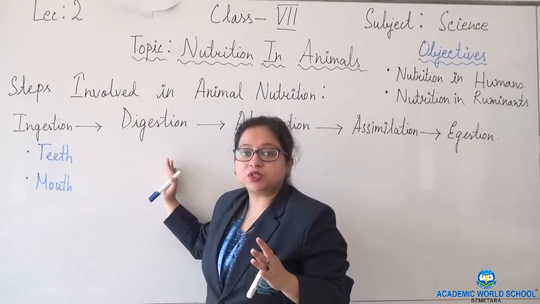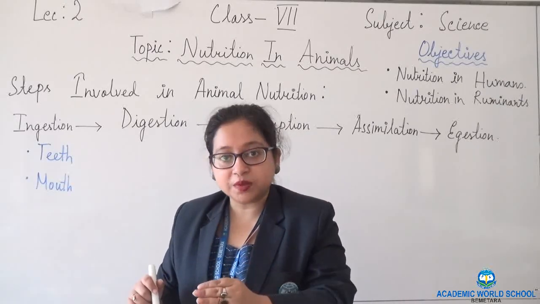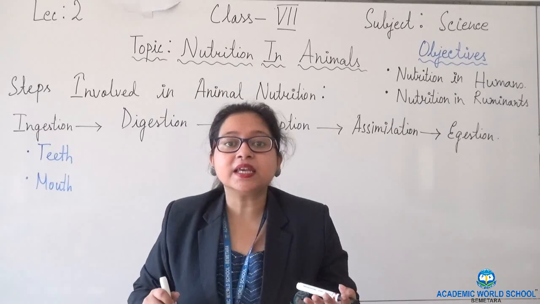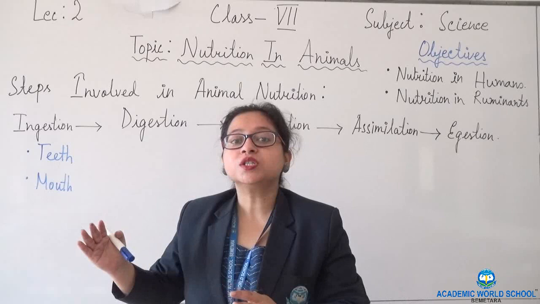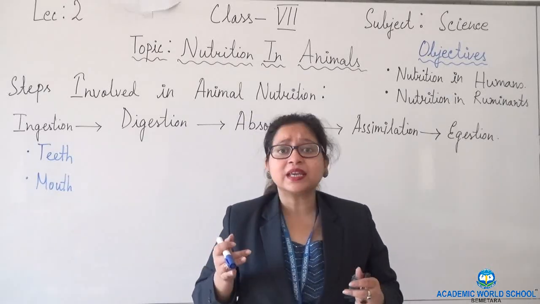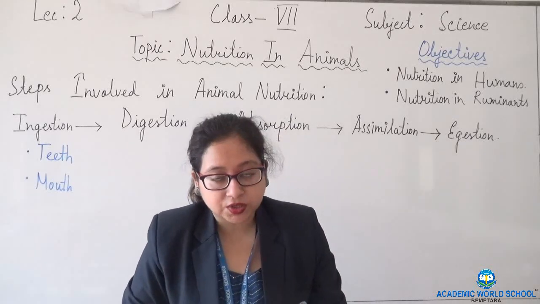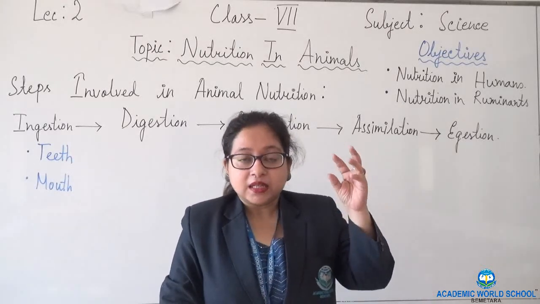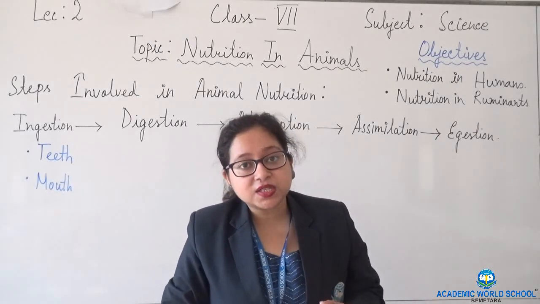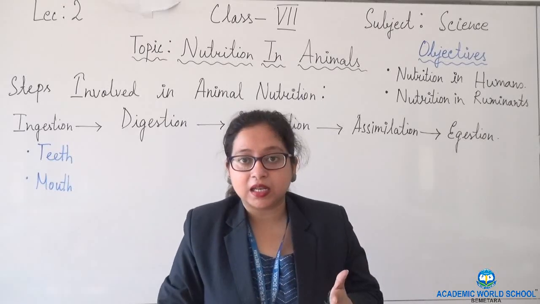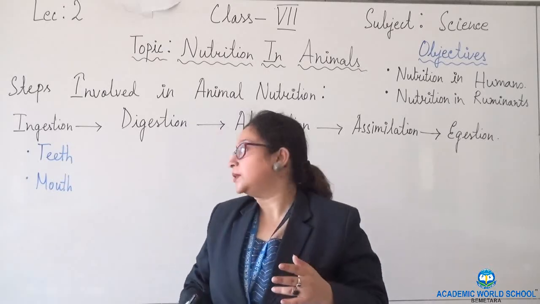Next is digestion. What is digestion? Digestion is breaking down of food into smaller pieces and utilizing it to gain energy. Breaking down of complex food into smaller pieces. Now in case of humans, there are many organs associated with digestion. The path of this whole system is known as the digestive system or alimentary canal. The overall route is known as the alimentary canal.